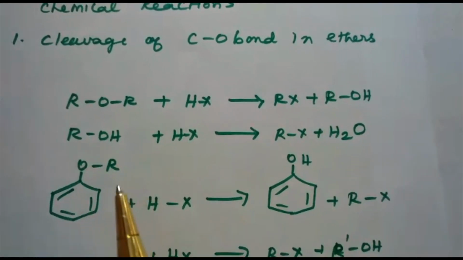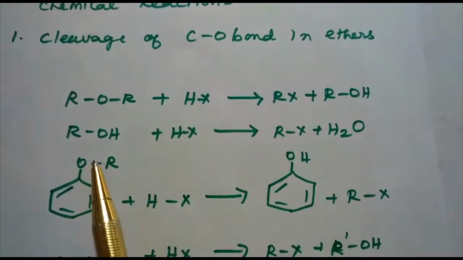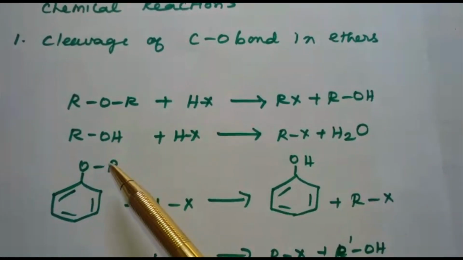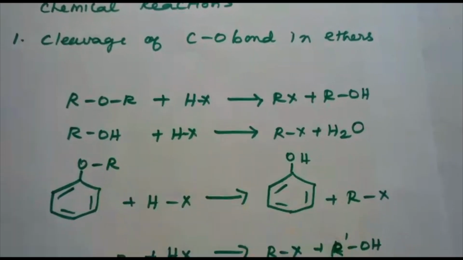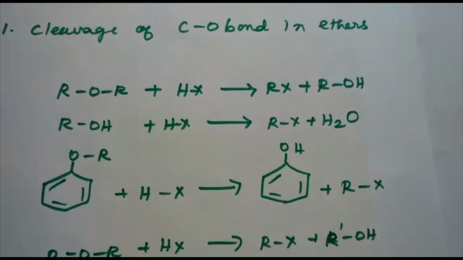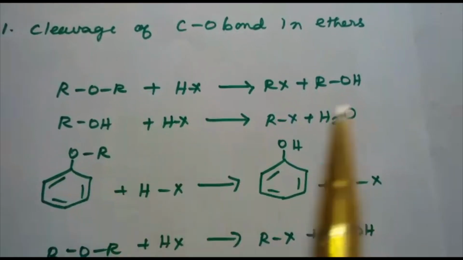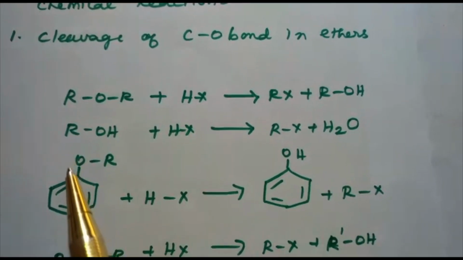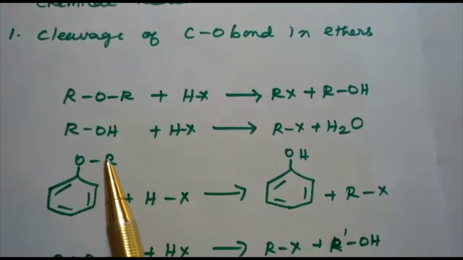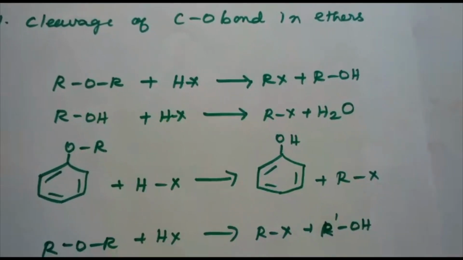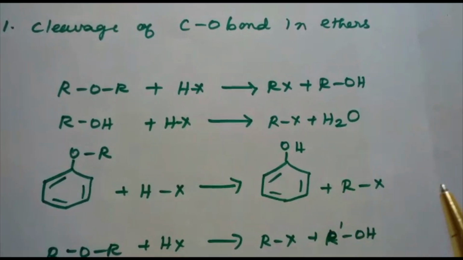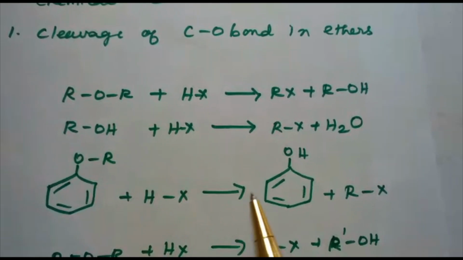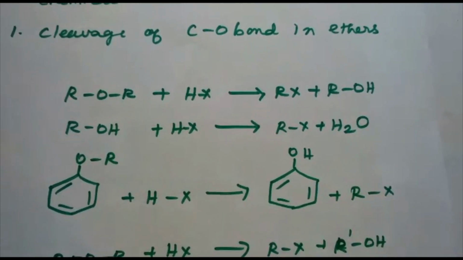And alkyl aryl ethers are cleaved at the alkyl oxygen bond, due to the more stable aryl oxygen bond. This is found to be more stable because of the partial double bond character. Here this is found to be a single bond. The reaction yields phenol and alkyl halide. That is, C6H5OR plus HX gives C6H5OH plus RX.